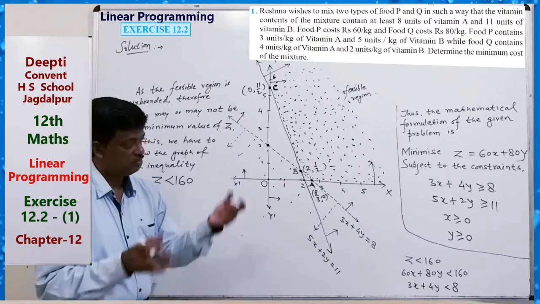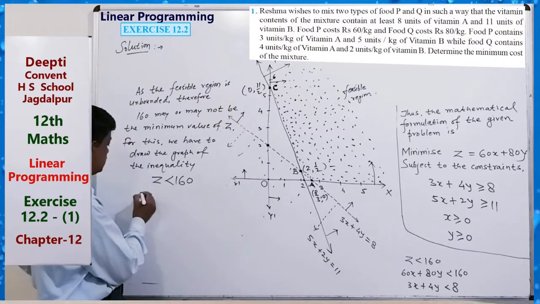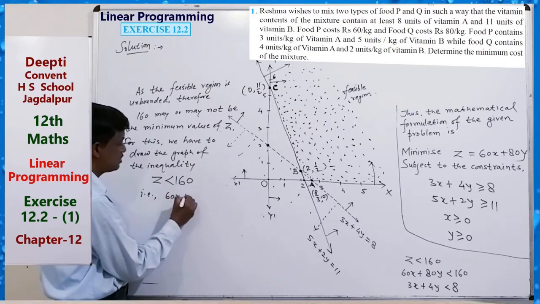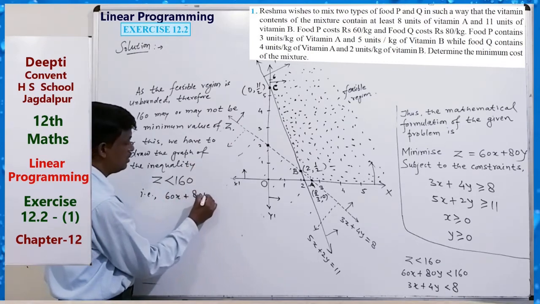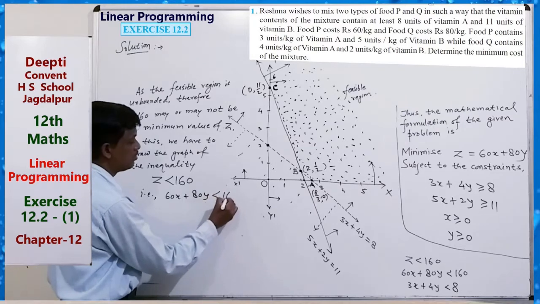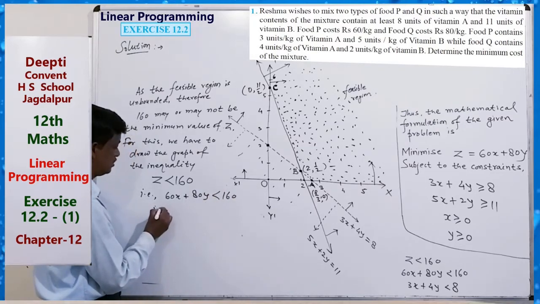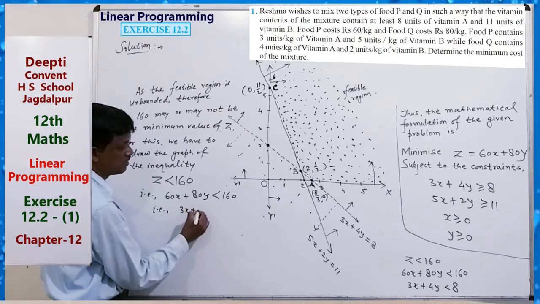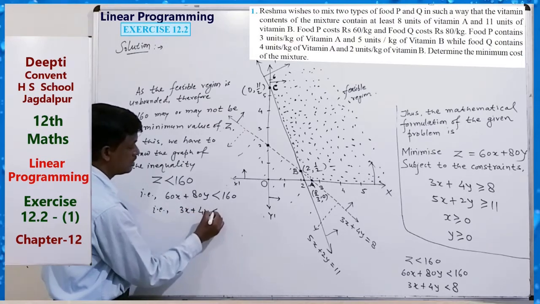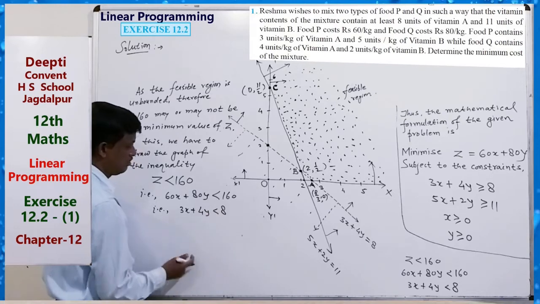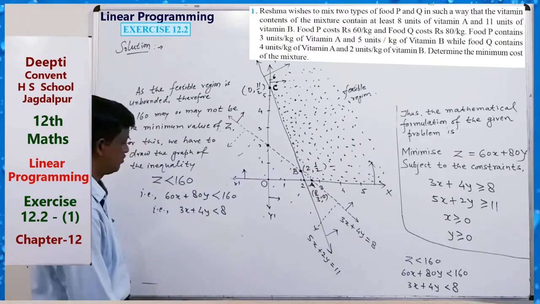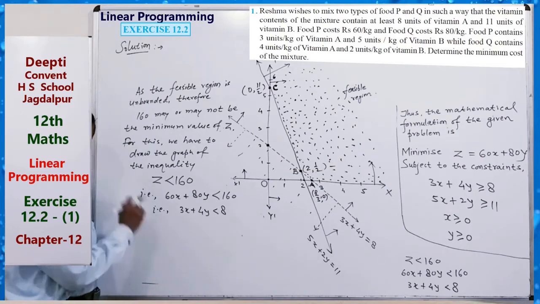The value Z means our objective function, that is 60x plus 80y is less than 160. We can write 3x plus 4y is less than 8. Same as this equation.